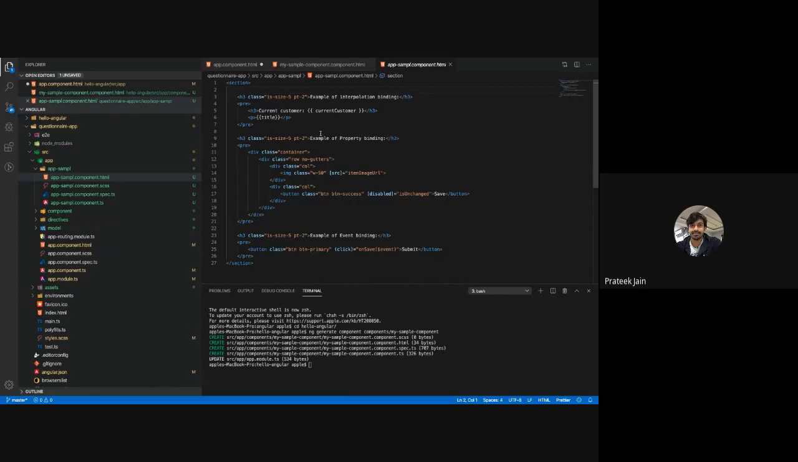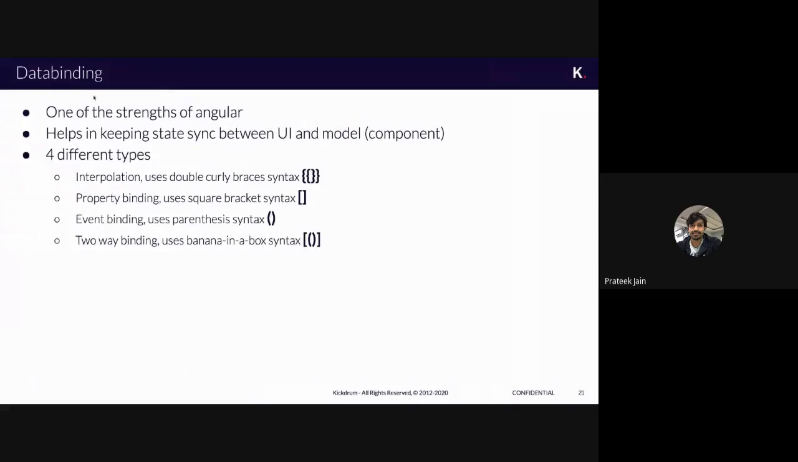The main positive point or benefit of Angular is data binding. You can bind the actual data, the name, anything which is your dynamic stuff, from your template to your component, or from component to your template. That is what I'm going to show you. Let's go with the points. One of the strengths of Angular is that it helps in keeping state in sync between UI and model, that is the component. When I told you about data binding, the binding is happening between UI and the model part. Model is my component part.